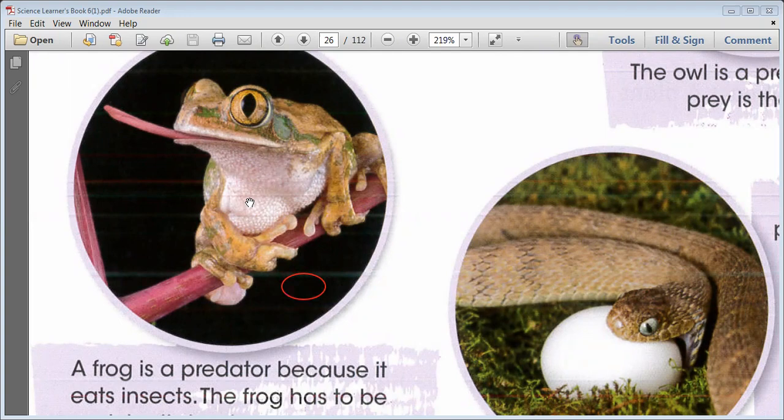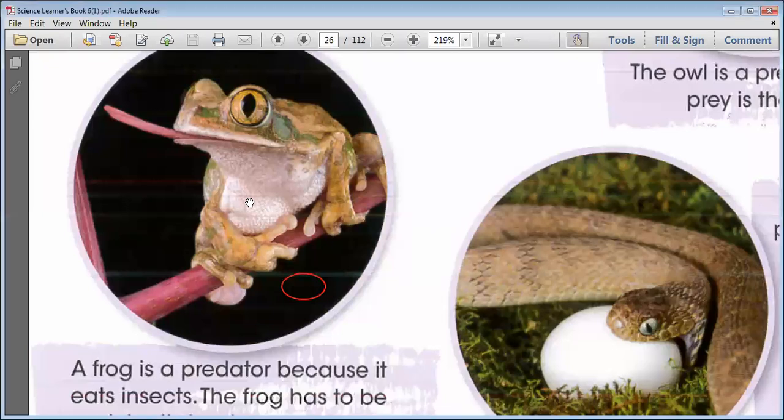Because boys, frogs eat insects. Here I will circle for you. I will use another pen. This is a frog. Frogs eat insects. So the frog is a predator and insects are prey for the frog.